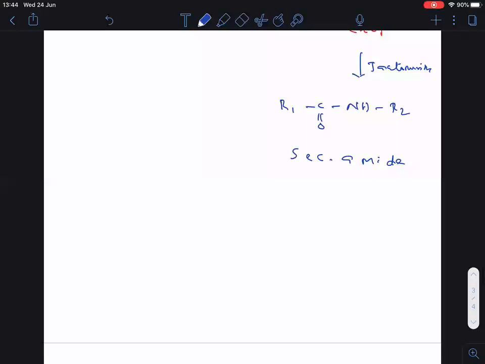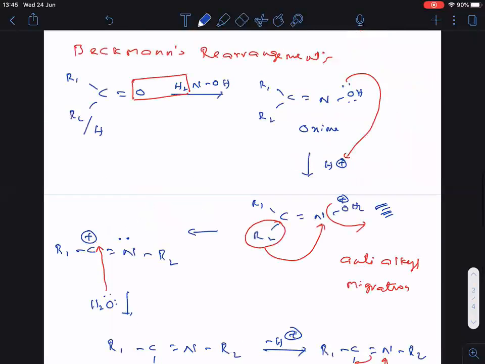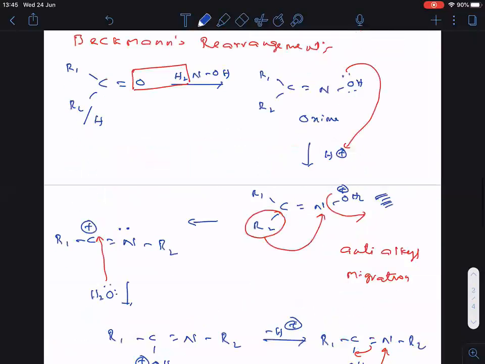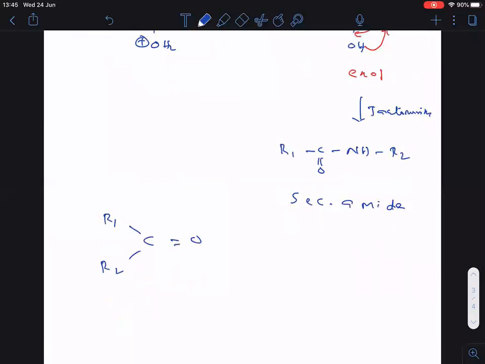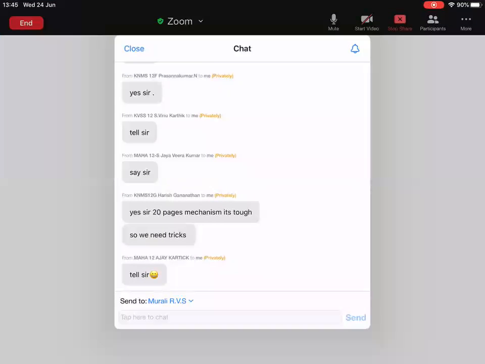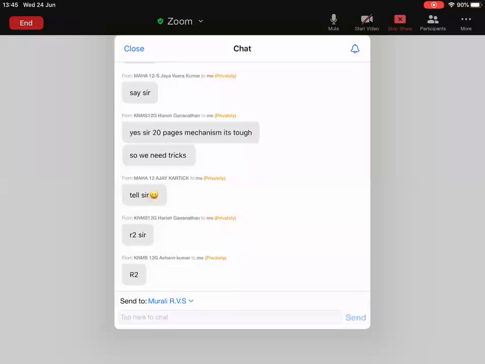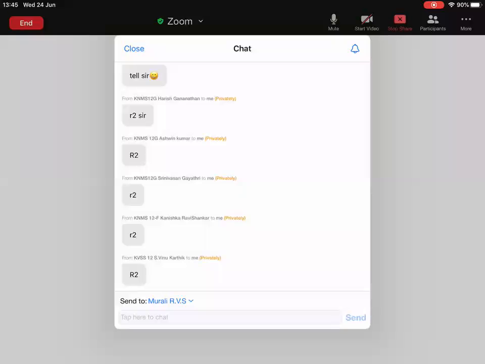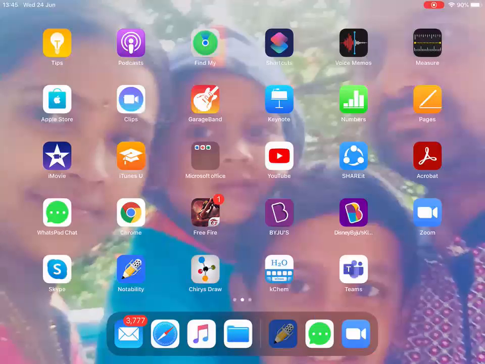So what is the starting reactant? The starting reactant is this one. Am I right? You see clearly, here I took the starting reactant only. Once I want to see the chat box, tell me. In R1 and R2, which migrated? That you tell me first of all. R2, very good. R2 migrated. Okay, so now let me come back.